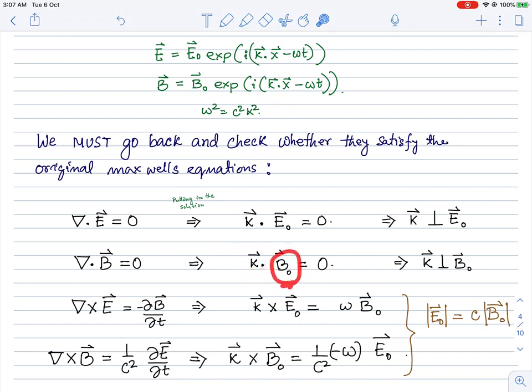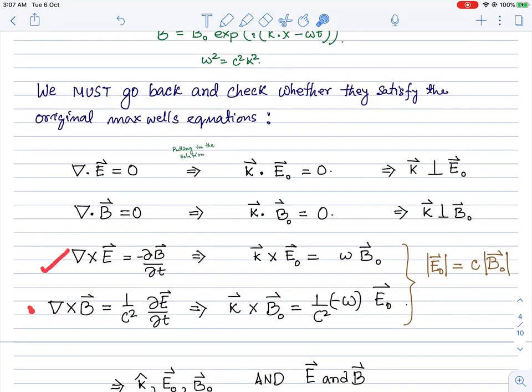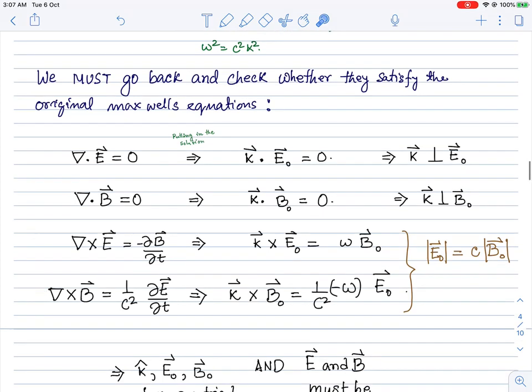Similarly, divergence of the magnetic field equal to 0 would imply that the wave vector k is perpendicular to the B naught vector as well. So we see that this wave vector is perpendicular to both E naught and B naught. That's the conclusion from the first two equations. Okay, and in the second two equations, Faraday's law and Ampere's law, we see that k cross E naught is equal to B naught. And k cross B naught is equal to E naught.